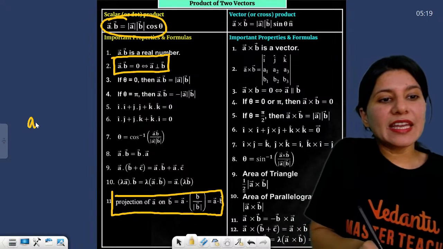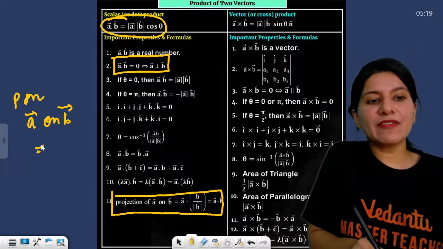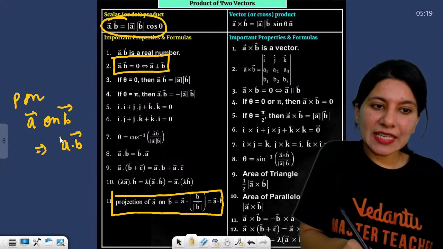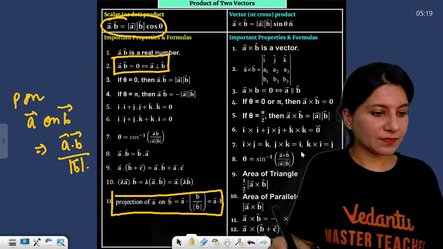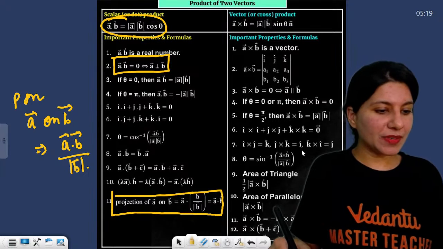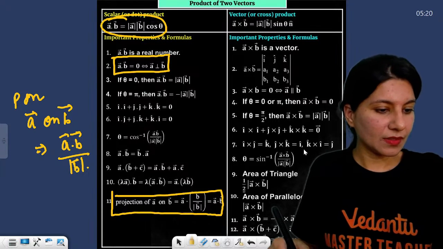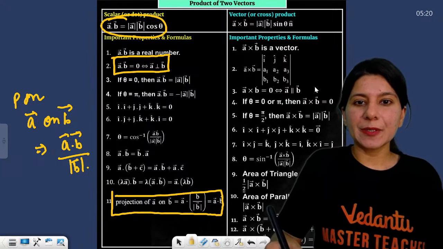Projection of A vector on B vector: who is going to tell me? It is A dot B upon the magnitude of B. Yes, foot of perpendicular. Okay, I remember it.